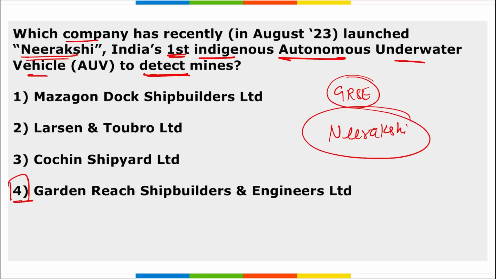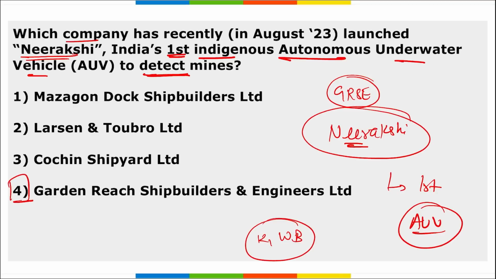Nirakshi is the name of India's first autonomous underwater vehicle, used to detect mines. Nirakshi stands for eyes in the water. It is India's first of its kind indigenous autonomous underwater vehicle. It was used in Kolkata, West Bengal for the first time, to detect mines.